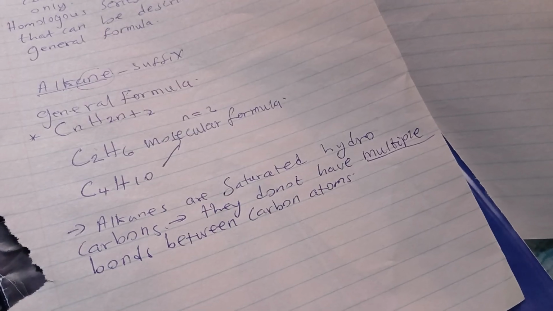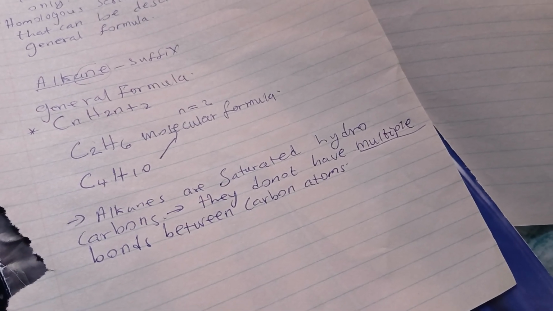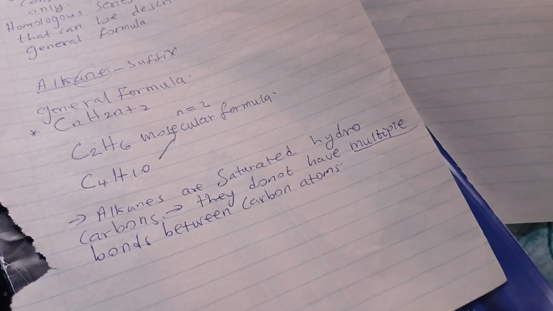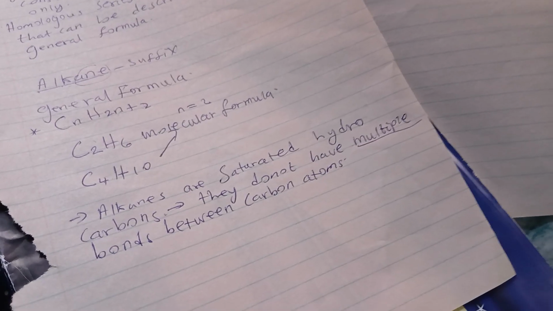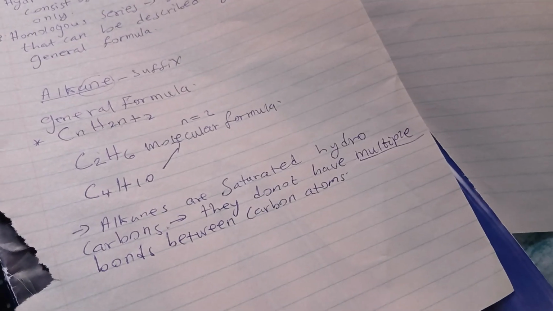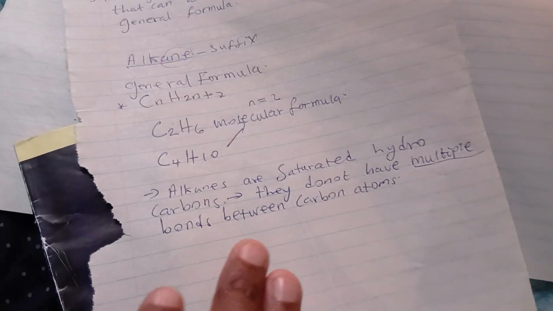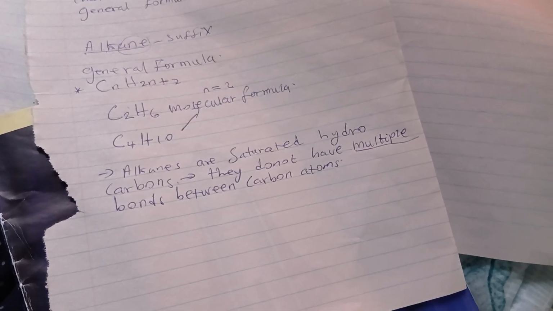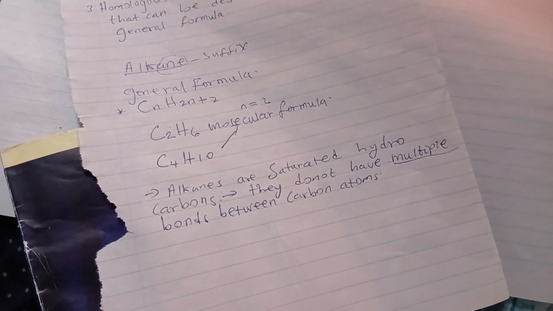So when we say multiple, it starts from two and more. In this case, the maximum number of bonds can be 3. So it can have 2 or 3 bonds if we say a structure has multiple bonds. So alkanes do not have double or triple bonds, right? They do not have multiple bonds between carbon atoms. Okay.